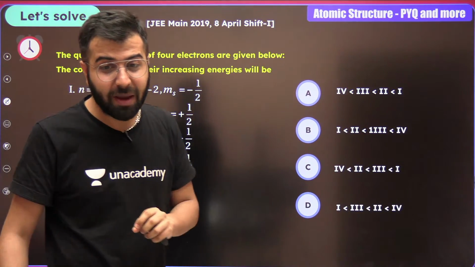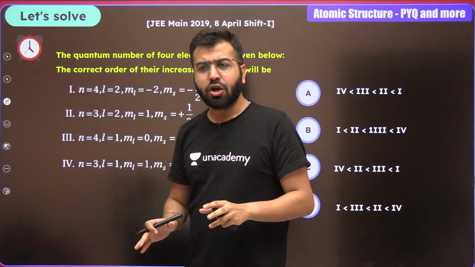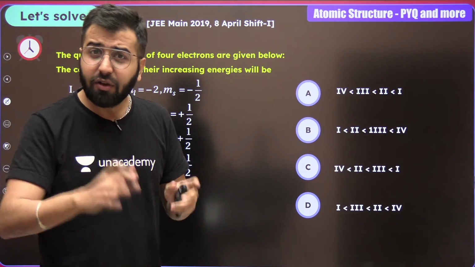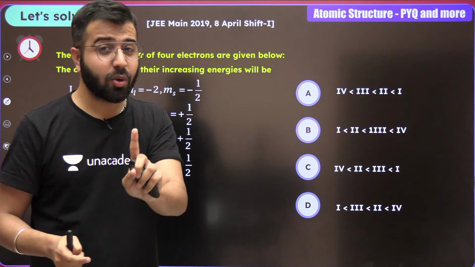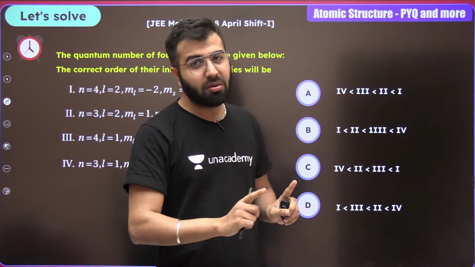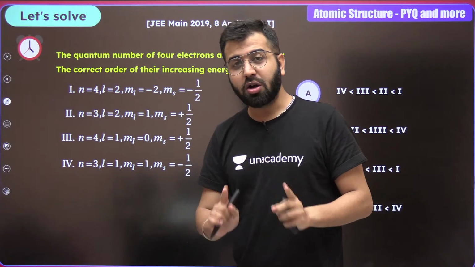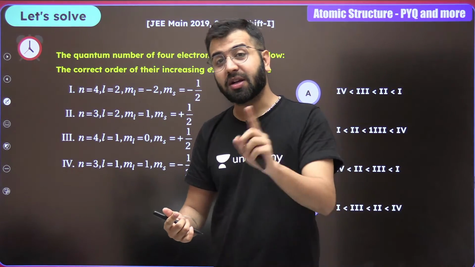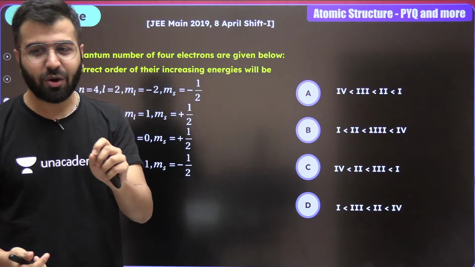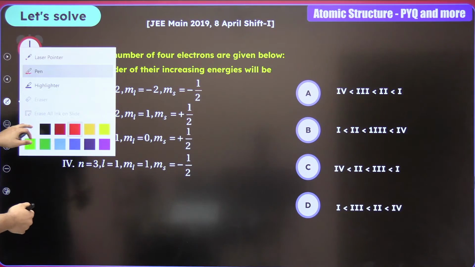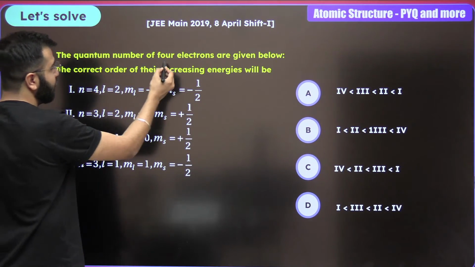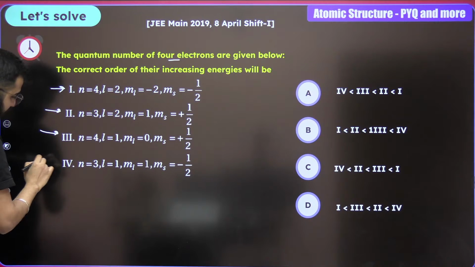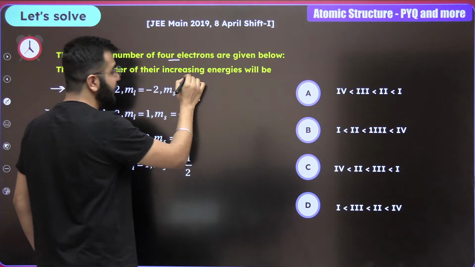And this is where we are jumping into the session. How many of you are ready? So you will be able to see the options, but let's not see the options and simply guess it. We should solve it, and we will see how to read the question, because giving an answer is fine and you should be correct, but if you do not know how to read a question, and if the question changes its language, then it can be tough. So ultimately, let's learn how to read a question. The question talks about the quantum numbers of 4 electrons given below. Electron 1, electron 2, electron 3 and electron 4. The correct order of their increasing energies.